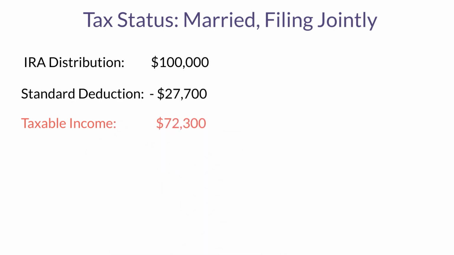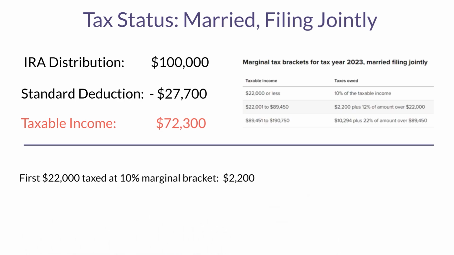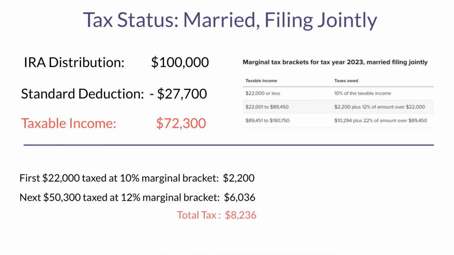From there, you look at the tax tables, and you'll see that the first $22,000, if you're married filing jointly, is taxed at 10%. That's $2,200. And then the next $50,000 will be taxed at 12%, and that's $6,036. So total taxes owed are $8,236, which, if you divide your gross income into that tax owed, gives you what they call your effective tax rate, which is 8.23%. So even though that last dollar was taxed at the 12% marginal bracket, your effective tax is 8.23% because $22,000 of your income is taxed at 10%.